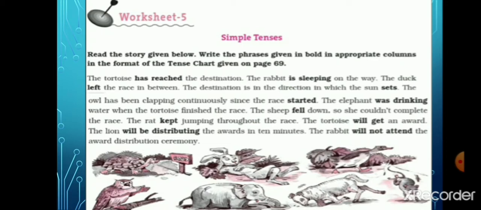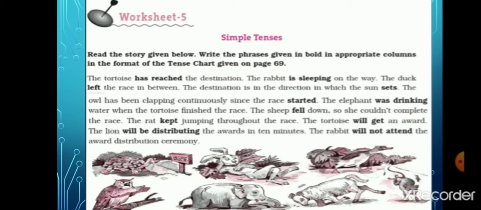The sheep fell down, so she could not complete the race. The rat kept jumping throughout the race, and the tortoise will get an award. The lion will be distributing the awards in 10 minutes, and the rabbit will not attend the award distribution ceremony.